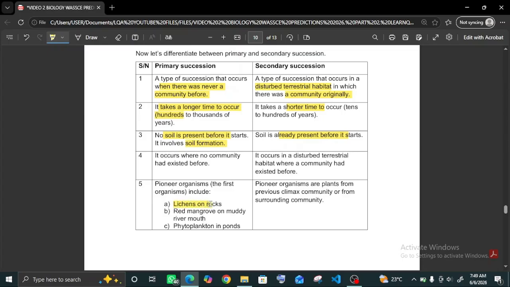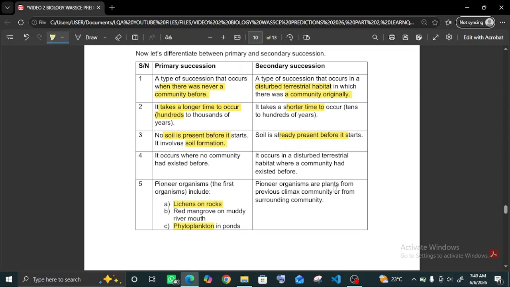Lichen is the relationship between algae and fungi. So lichen is majorly algae. Lichen on rocks, red mangrove on muddy river mouths, phytoplanktons on ponds. Phytoplankton comes from phyto, and phyto comes from chlorophyll. Plankton refers to microscopic organisms or very, very tiny organisms. So phytoplanktons are very tiny plants. For example, Chlamydomonas is a phytoplankton. In secondary succession, pioneer organisms are plants from the previous climax community.